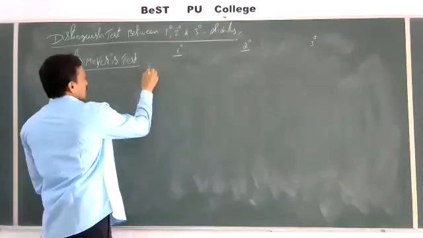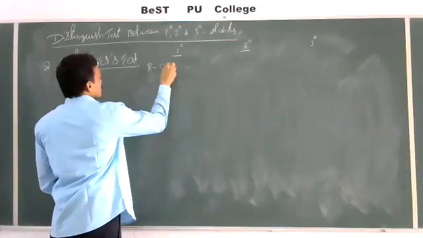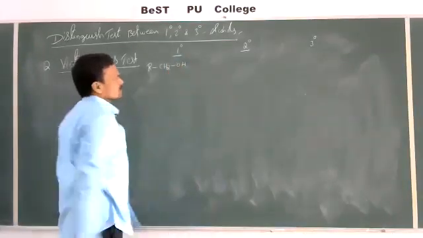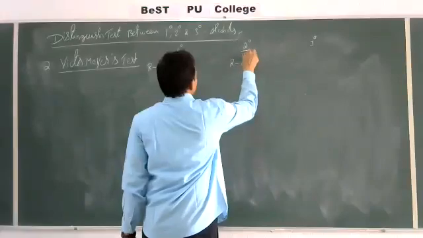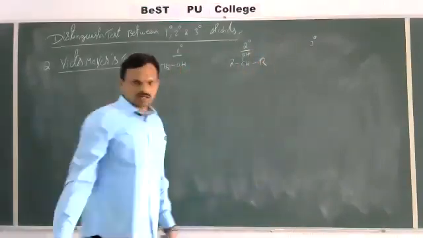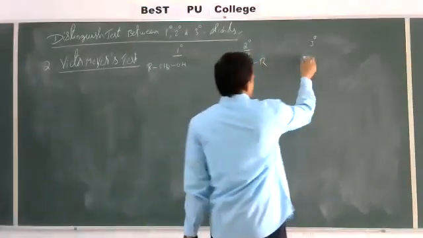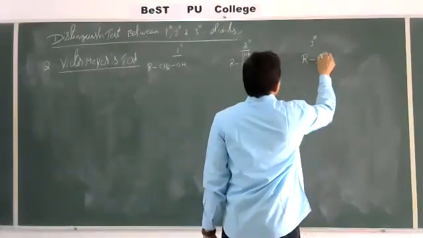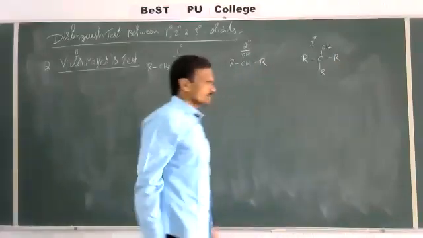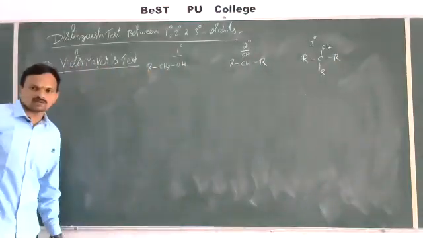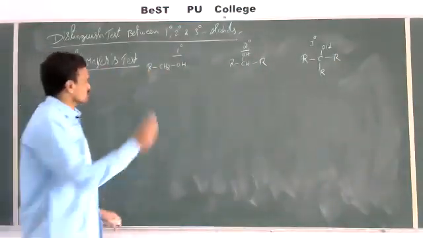What is the general formula of primary alcohol? RCH2OH. Secondary alcohol general formula is RCHOHR. This is secondary alcohol. And tertiary alcohol is RCOHRR. These are the general formulas for primary, secondary and tertiary alcohols.